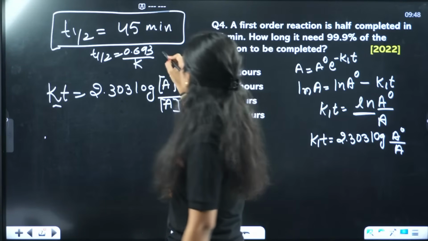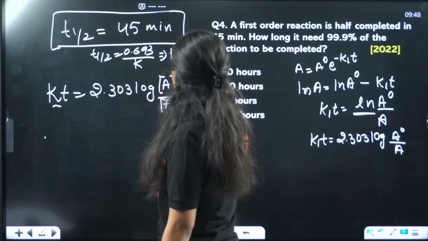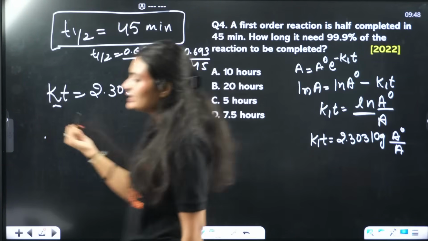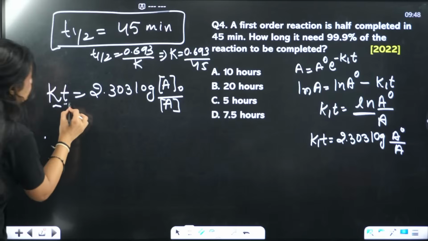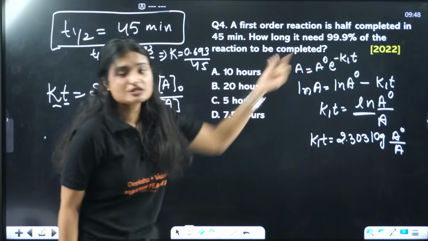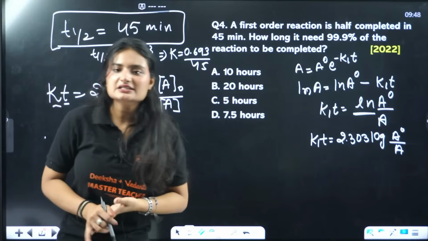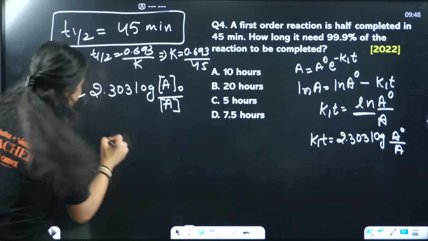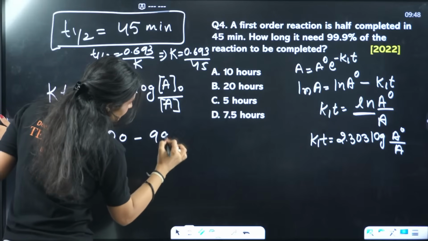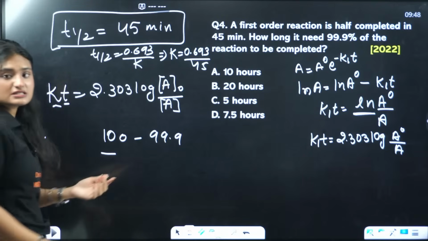So if you calculate it, K will be equal to 0.693 by 45. What I need to do is calculate the time when 99.9% of the reaction is consumed. So how much reactant is left? If we take 100% and in that 99.9% is consumed, how much is left? 0.1.